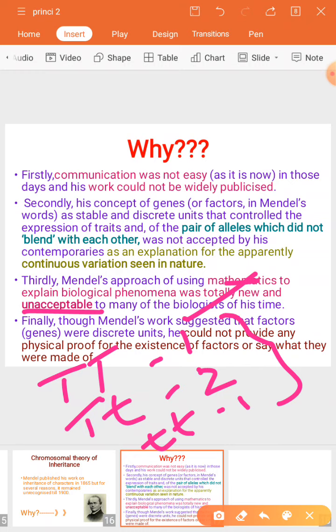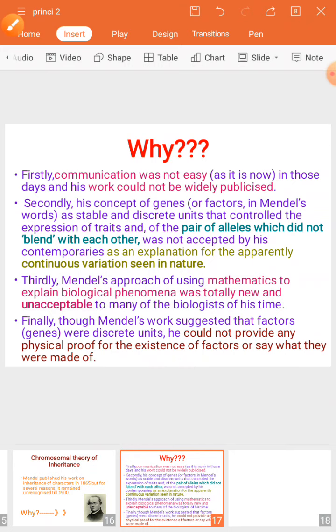So it's not an easy task. Whatever he did was a mathematical way. Biologically it is difficult to reach a conclusion because there is no proof. Biology means we need proof. Here there is no proof. It is only mathematical proof. It is almost like a theory that is given. That's why it is unacceptable.